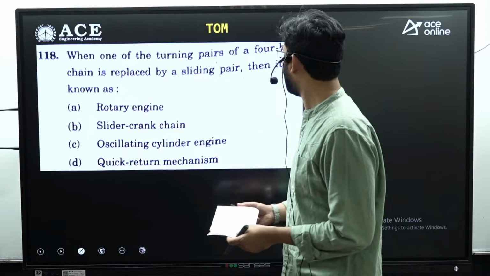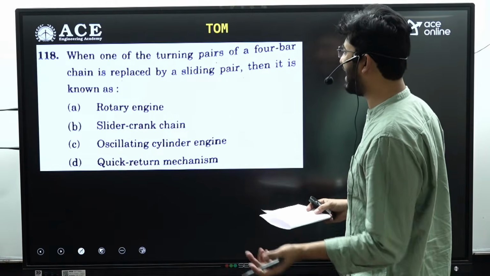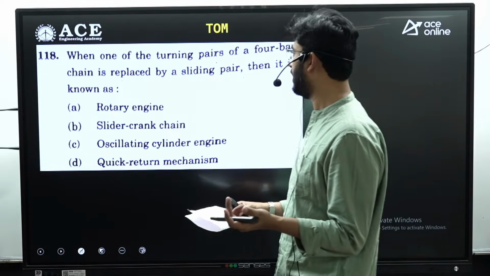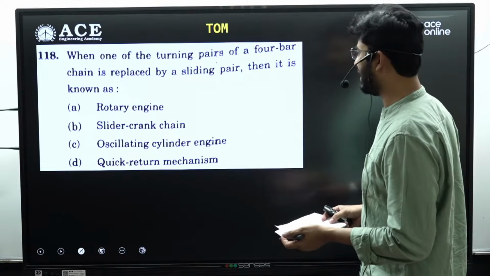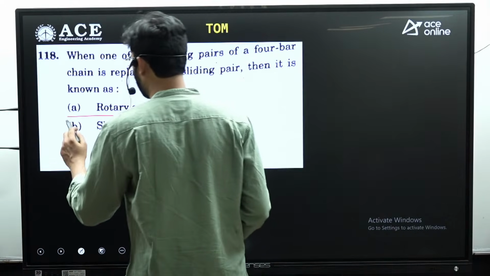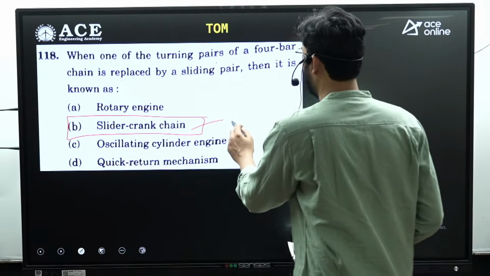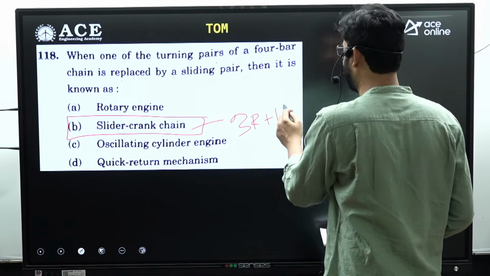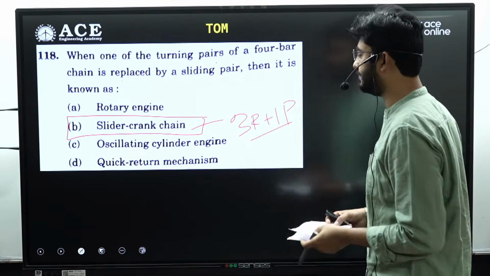Next is, which one of the following turning pair of 4-bar mechanism is replaced by a sliding pair, then it is known as. So if one of the turning pair is replaced with the sliding pair, then it becomes a crank slider mechanism. So option B is the answer, which is 3R1P mechanism. Okay.